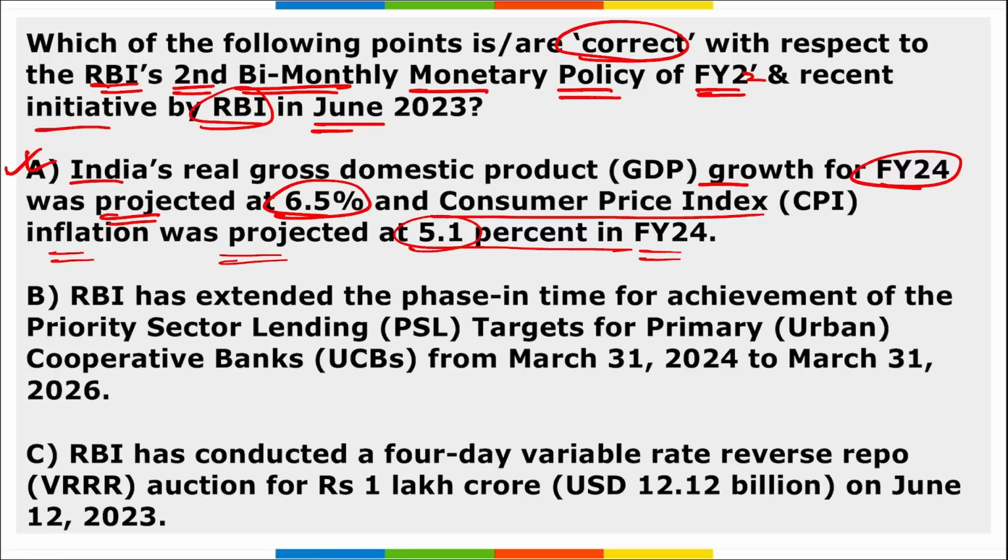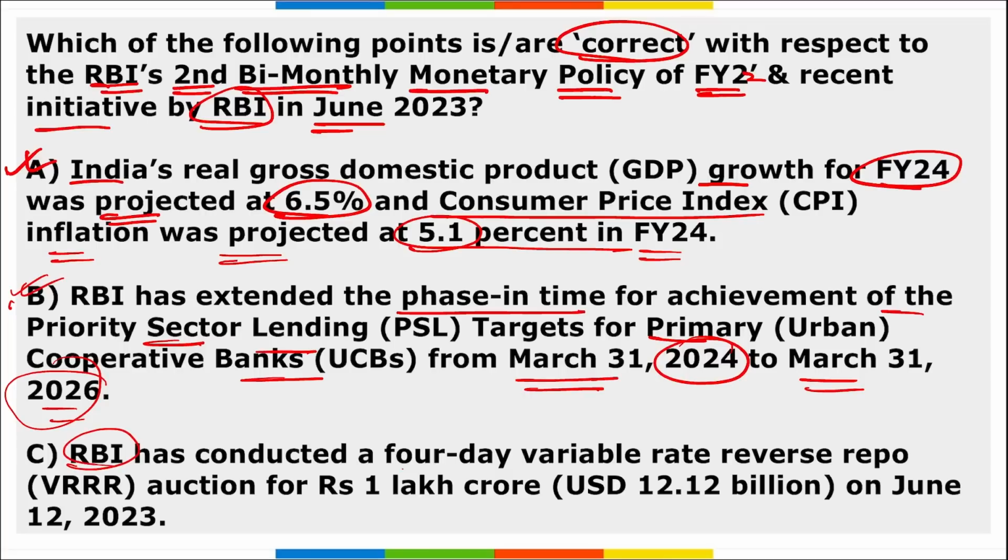So yes, it is correct. Then option B says RBI extended the phase-in for achievement of priority sector lending targets for primary cooperative banks from March 31, 2024 to March 31, 2026. The time period is also right here. Option B is also correct.